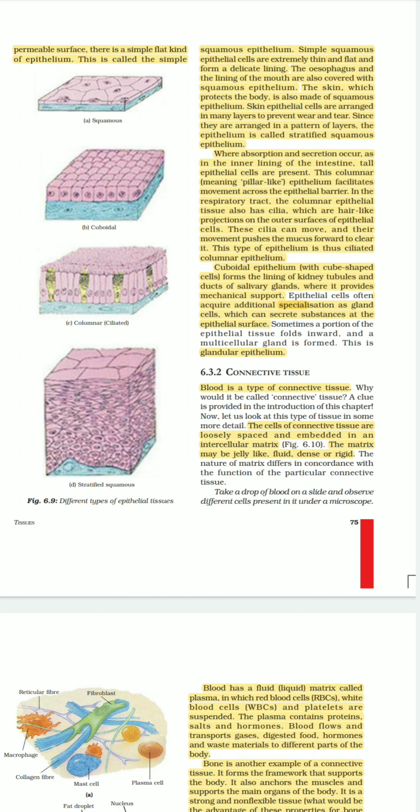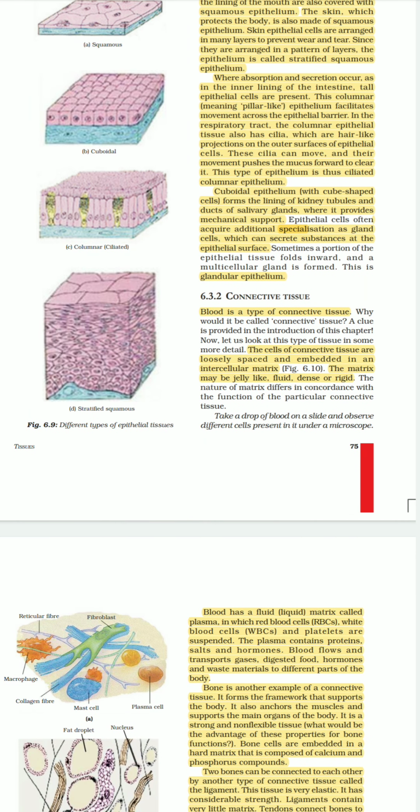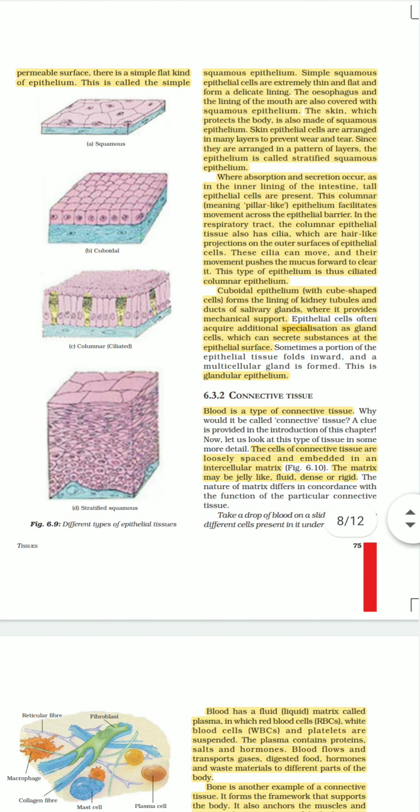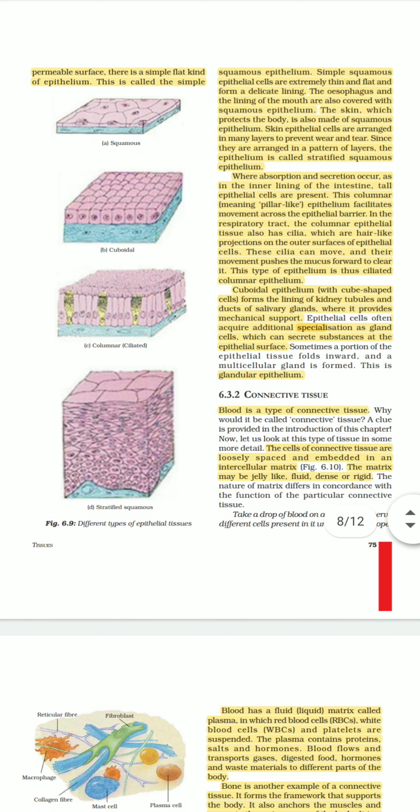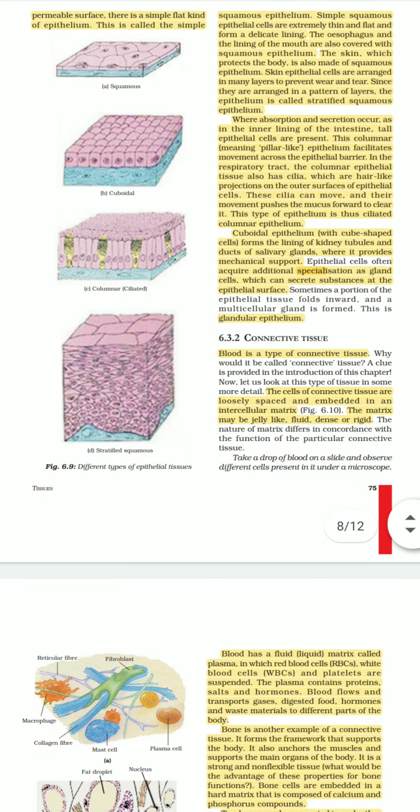The other location is the fallopian tube, where the egg, the ovum, is present, and that egg has to be pushed forward. For that purpose also cilia are required. So the location of ciliated epithelium is the respiratory tract and the fallopian tube. And next is cuboidal epithelium. As you can see, these cells are cube-like and their nucleus is somewhat in the center of each cell, and their main function is again to provide protection and mechanical support. They are found in kidney tubules and ducts of salivary glands.